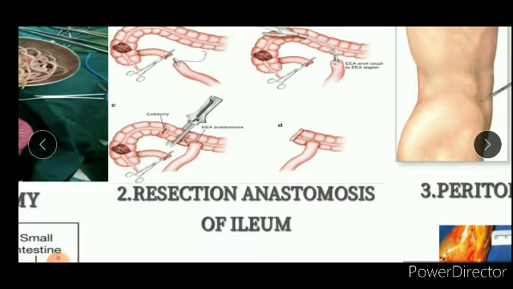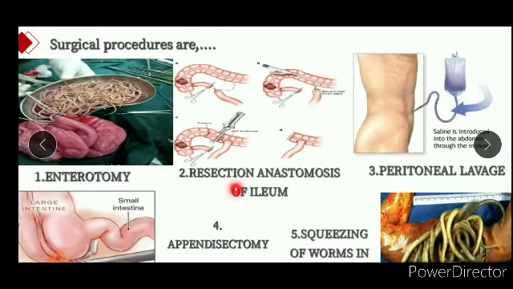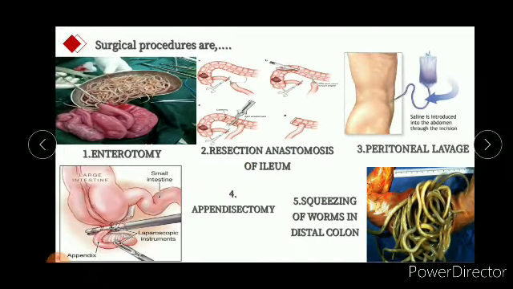Okay, this is the colostomy that has been done. Then peritoneal lavage, the saline is introduced into the abdomen through the incision, and it's a bedside procedure to be remembered. And the appendicectomy is nothing but cutting the vermiform appendix from the infected person, and squeezing of the worms in distal colon.